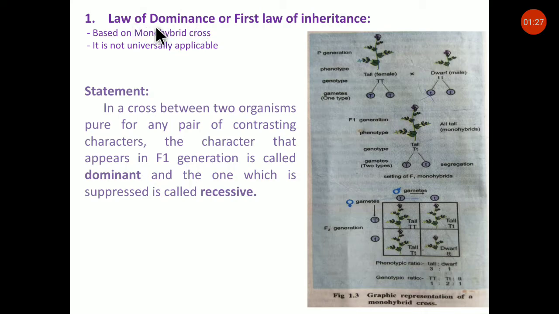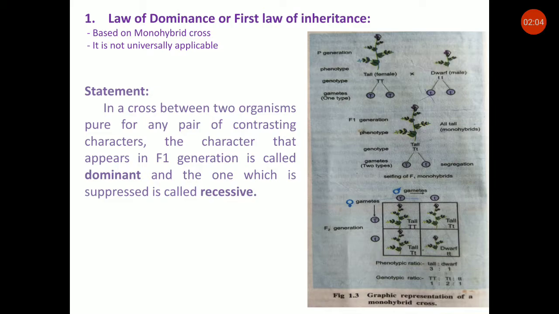First, the law of dominance or first law of inheritance. Statement: in a cross between two organisms pure for any pair or pairs of contrasting characters, the character that appears in the F1 generation is called dominant and the one which is suppressed is called recessive.